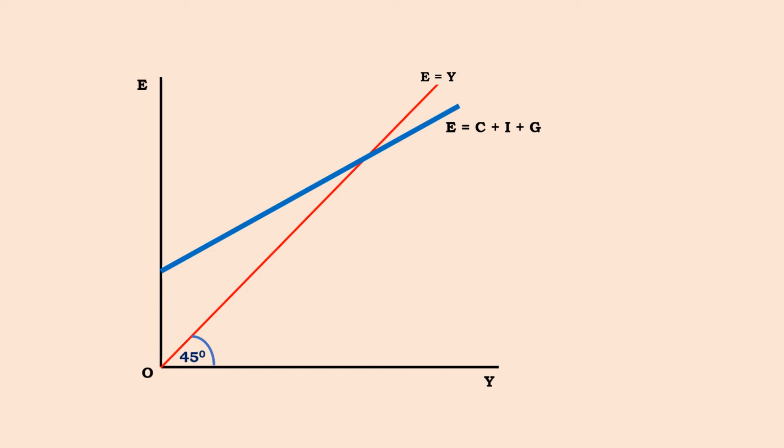Now think about this economy where the potential output or the maximum feasible output, the full employment output is given. See that green spot on the horizontal axis, we call it the full employment output, YF. And if the full employment output is YF, you draw a line up, and this line indicates there is a gap between the aggregate demand function and the 45-degree line. So this is the inflationary gap. This gap is given by points A and B, and this is the inflationary gap, excess aggregate demand.